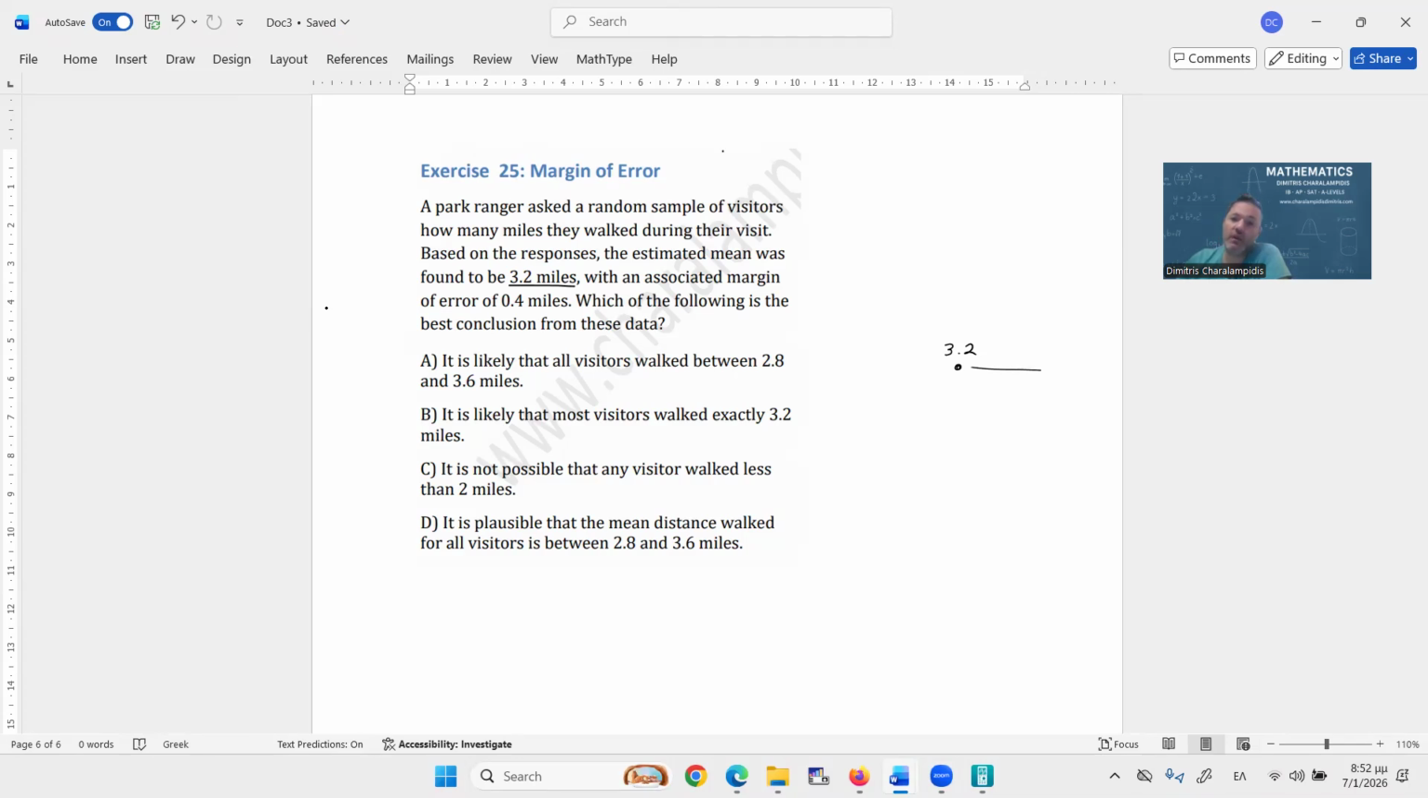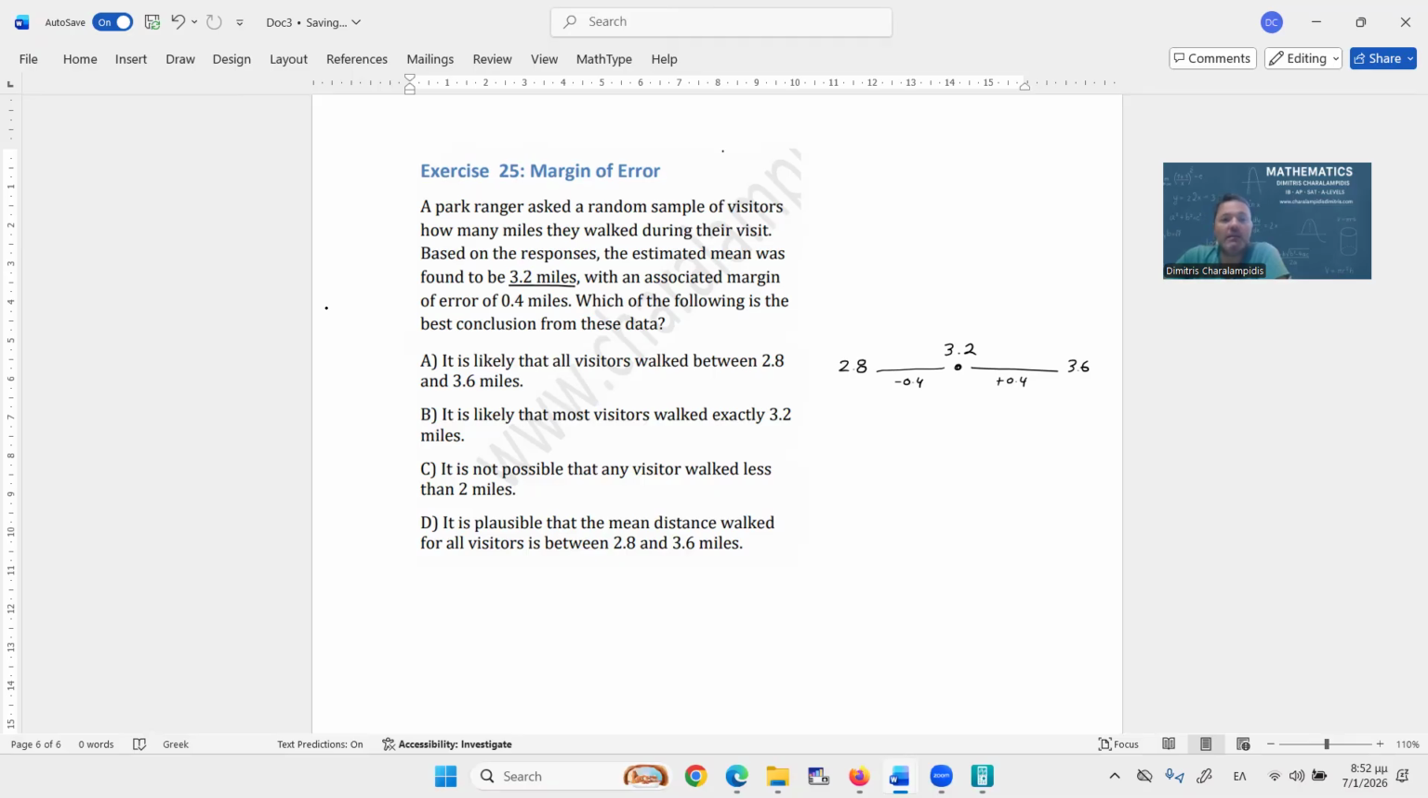So if we add 0.4 to 3.2, we would go up until 3.6. And if we take out 0.4, we will go down to 2.8. Which of the following is the best conclusion from this data?